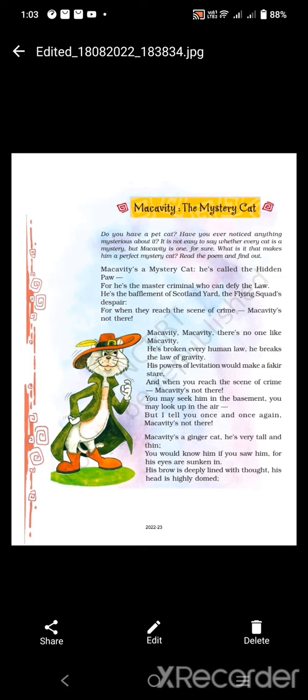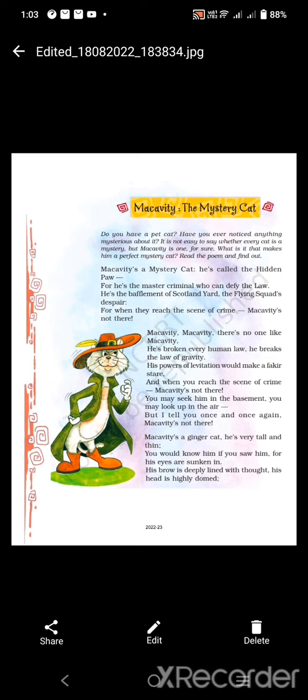In the next stanza, the poet mentions that there is no one like Macavity, because Macavity is a single piece. He is an exceptional case, extraordinary, and his skills are unmatched. No one is like Macavity. He is the only piece, and he has defied all man-made law.